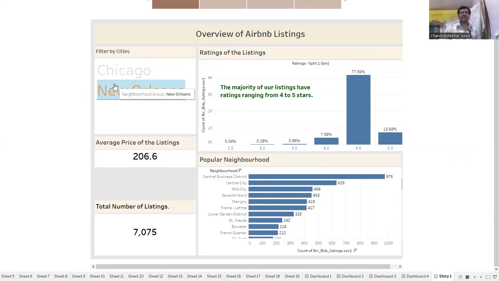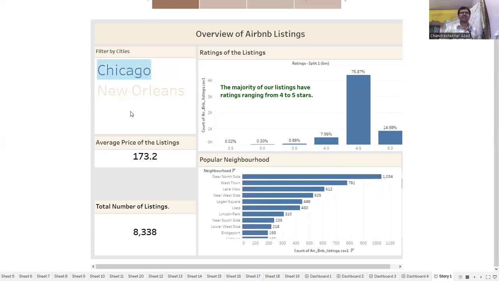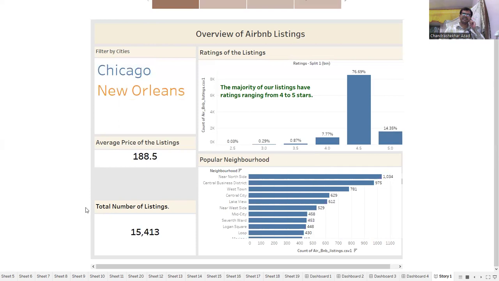So here we can conclude that the city of Chicago has an average price less than the average price of New Orleans, and the total number of listings in Chicago is more. The difference between the total number of listings here and New Orleans is about 1300. So more listings are present in the city of Chicago and the average price in Chicago is less.